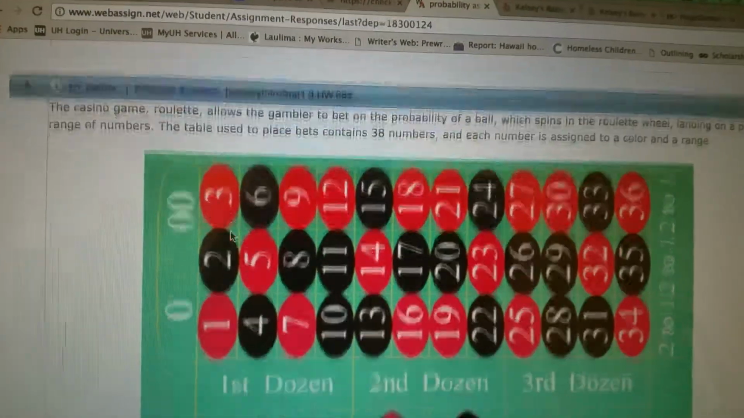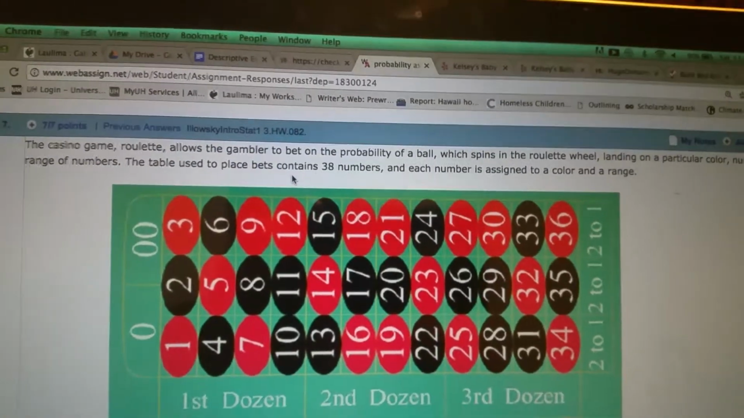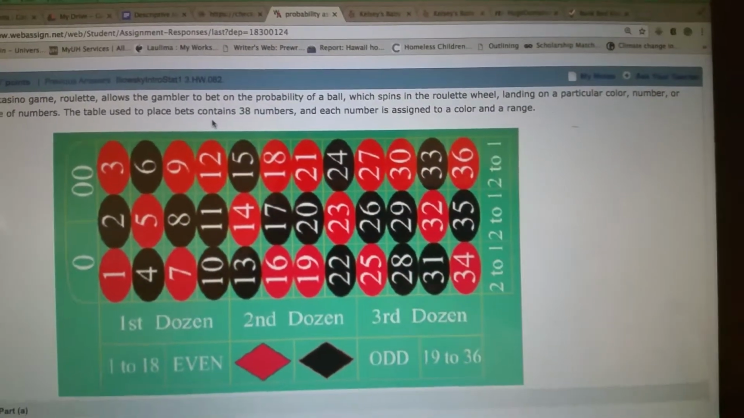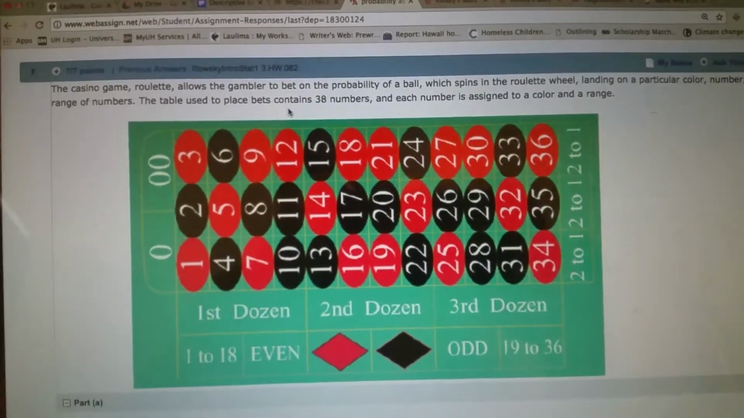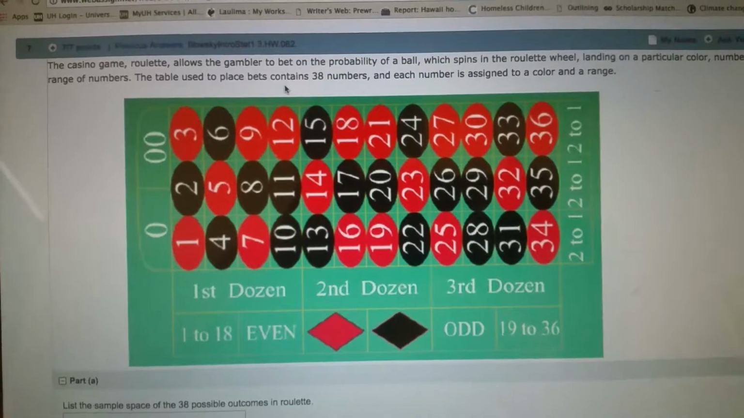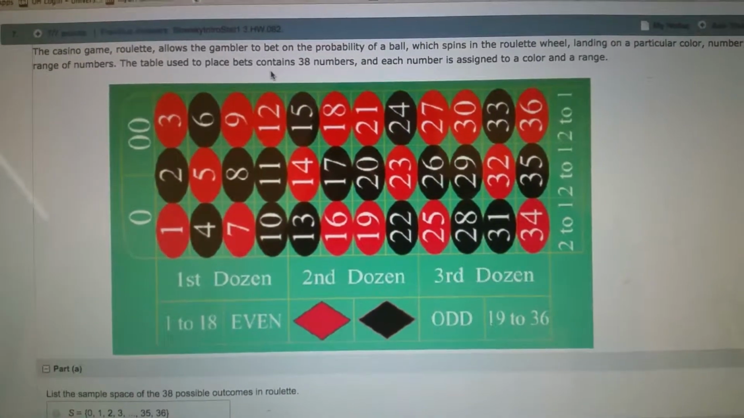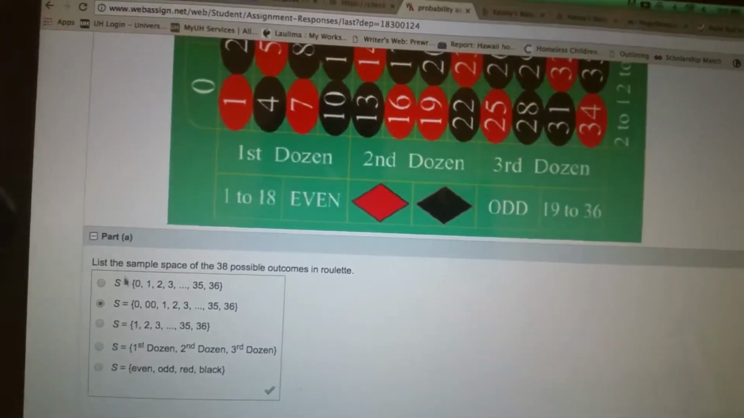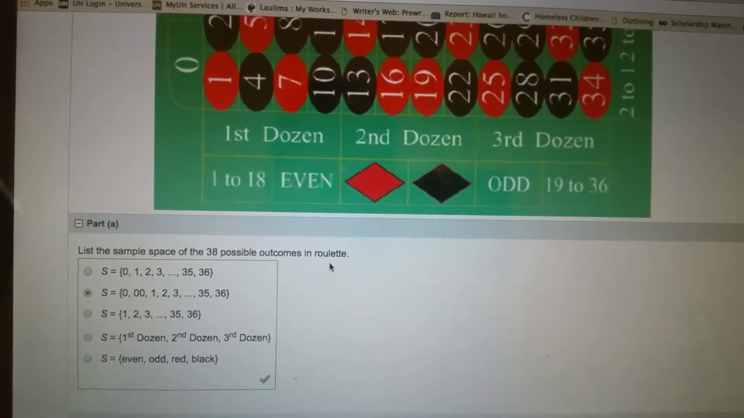Number 7: the casino game roulette allows the gambler to bet on the probability of a ball, which spins in the roulette wheel, landing on a particular color, number, or range of numbers. The table used to place bets contains 38 numbers, and each number is assigned a color and a range. Let's start with this: list the sample space of the 38 possible outcomes in roulette.